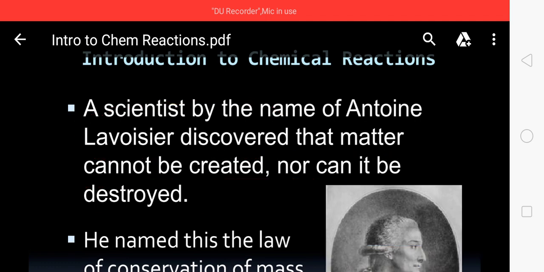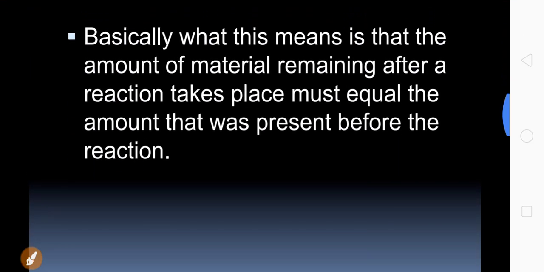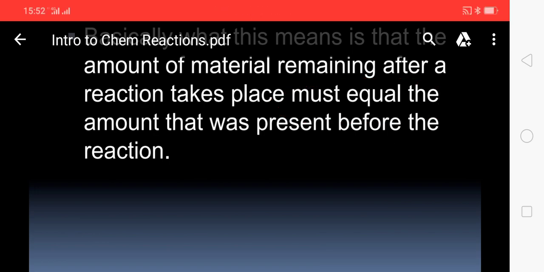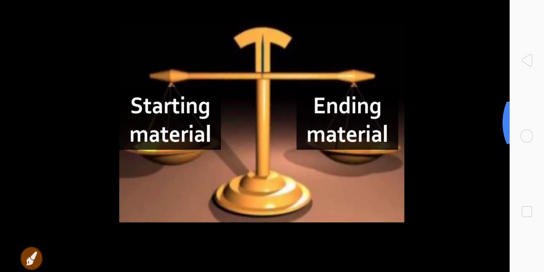The meaning is whenever we are burning a piece of wood, then the total weight of wood before burning must be equal to total weight of materials obtained after burning. Before and after, the weights must be equal. Equal weights must be there before and after the reactions. This is called as law of conservation of mass.